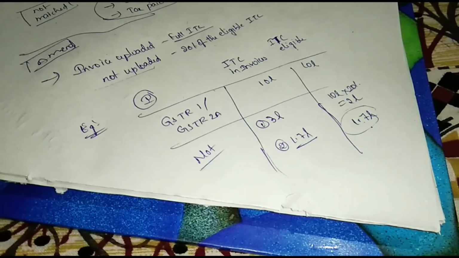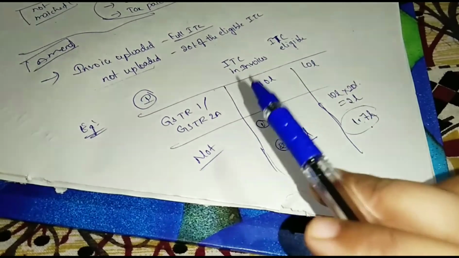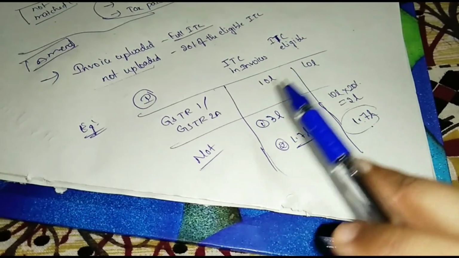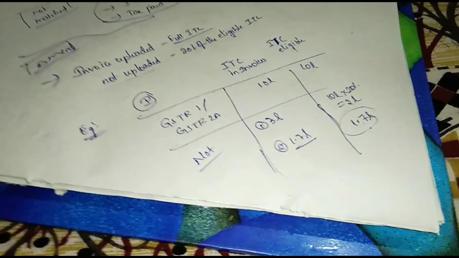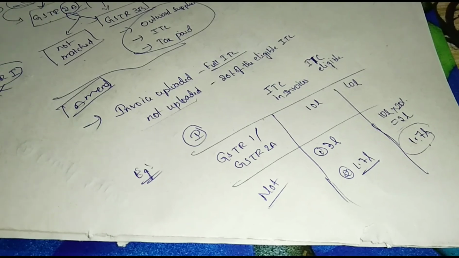Okay. The idea of bringing this point is to match ITC, so that the person does not make wrong credit. Okay. And these all are amendments of ITC. Okay.